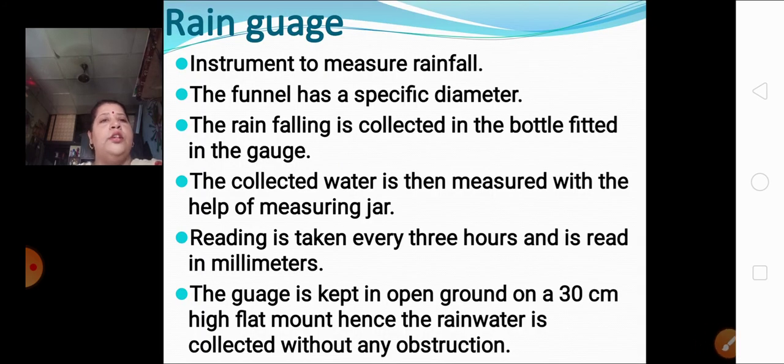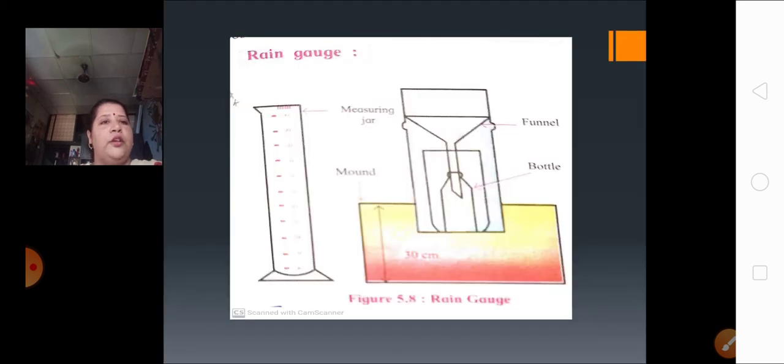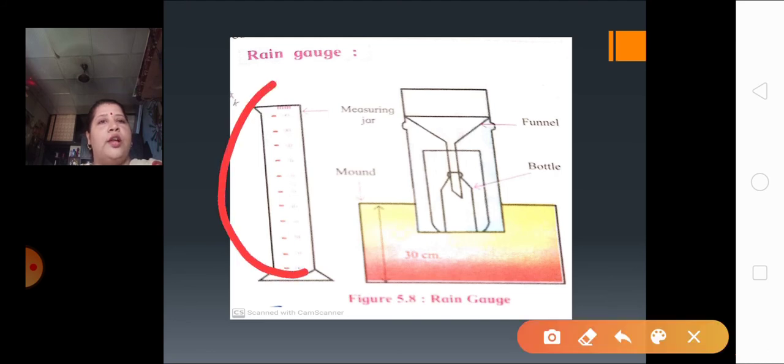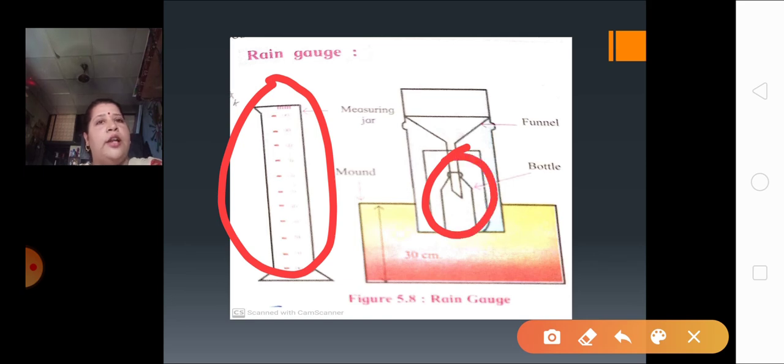The collected water is then measured with the help of a measuring jar. Whatever water is collected in this bottle which is fitted to the gauge, that water is poured into the measuring jar. If you have seen in this picture over here, this is called a measuring jar. Whatever water is getting collected in this bottle is emptied in this jar, and you can see the markings are given in millimeters. That marking shows how much rainfall has taken place over there.